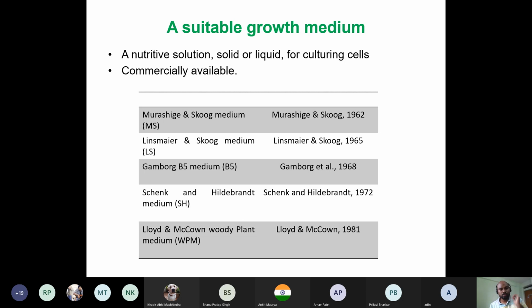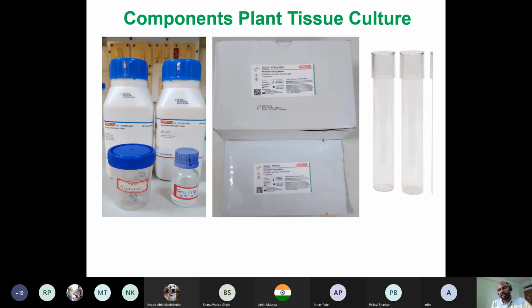Now I will show you some pictures of how we proceed with this tissue culture technology. First you need your media, which is commercially available from companies. These are ready-made. Actually media have separate components, but now these companies are producing them readily. You have to mix with the proper volume of distilled water. You need hormones, which I told. You need calcium chloride and obviously sucrose.